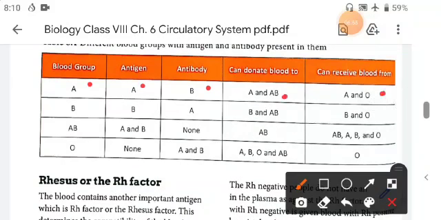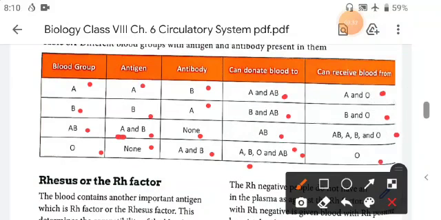and O. Same, B has antigen B and antibody A, it can donate the blood to B and AB and can receive the blood of B and O. Same in case of AB, it does not have any antibody, it can donate the blood to only AB but receive all the groups. In case of O, it does not have any antigen but has antibodies A and B, so it can donate blood to any group but can receive only from O.